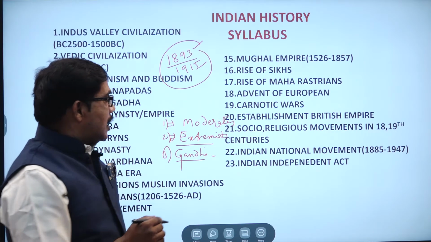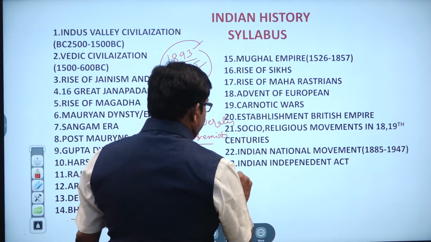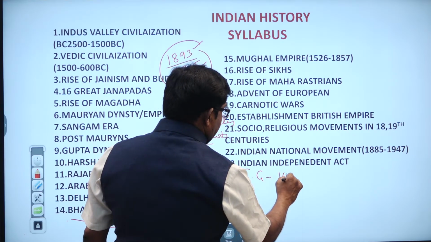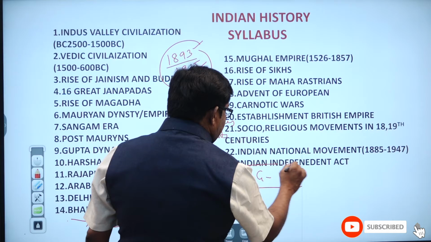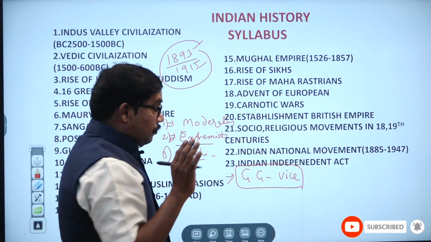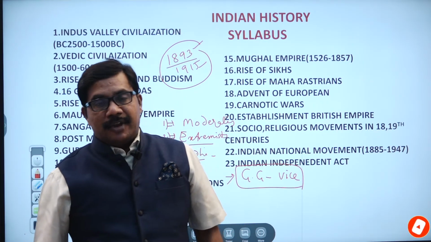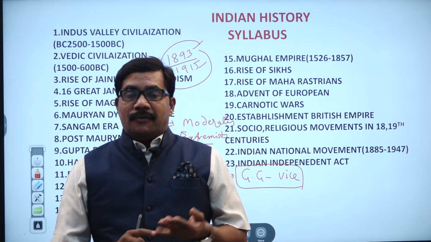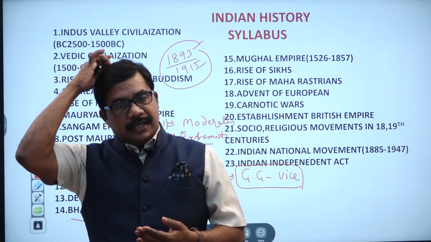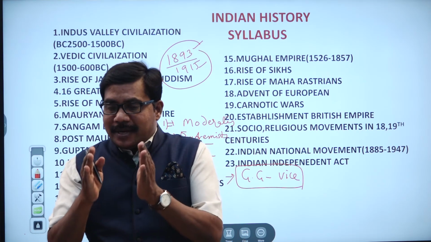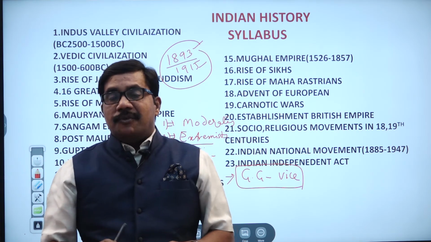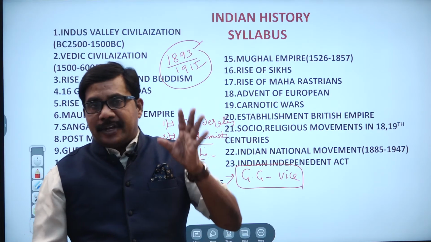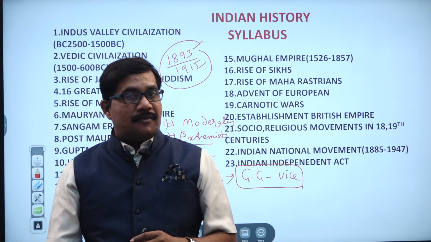After the completion of this chapter, we have to discuss the Governor Generals and Viceroys in India. We have to take the list of Governor Generals and Viceroys of India. For example, Cornwallis, William Bentinck, Wellesley, Dalhousie. There are so many Governor Generals and Viceroys. We have to teach about them briefly. So finally, we can teach about the Governor Generals and Viceroys.